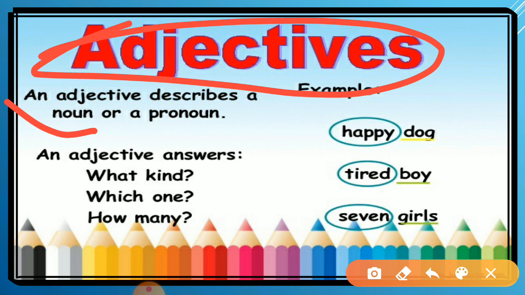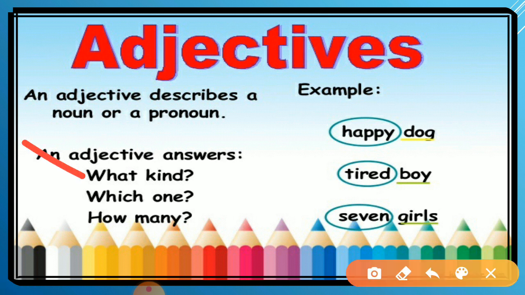It simply means that it describes, explains a noun or pronoun. In other words, an adjective answers the questions: what kind, which one, and how many.